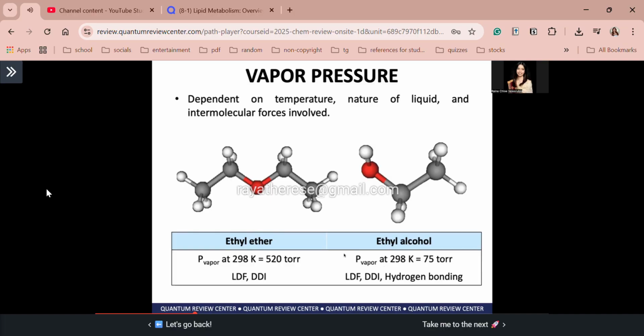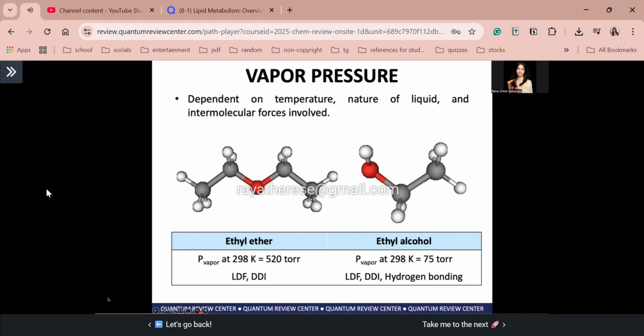Ito kasi guys, if mas malakas ang IMFAs mo sa liquid phase, so di ba liquid muna si ethyl alcohol, then mas mahirapan siya mag-vaporize or mag-turn into vapor ang liquid nyo. Thus, bababa ang vapor pressure. Okay? Again, bababa ang vapor pressure. Next. Meanwhile, ethyl ether, okay, the London dispersion forces between the molecules there in ethyl ether, it results in a much higher vapor pressure compared to ethyl alcohol. Okay? It has weaker IMFAs. Okay? I hope gets yan, guys.